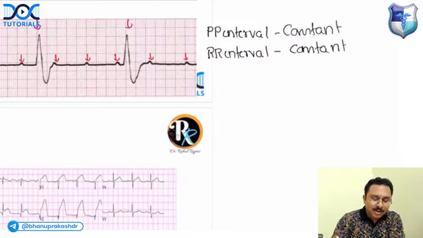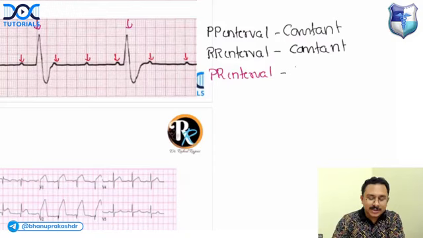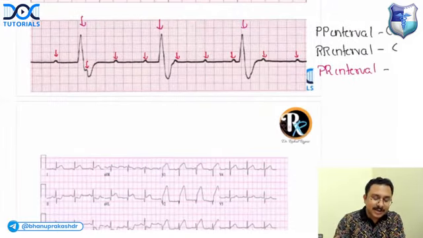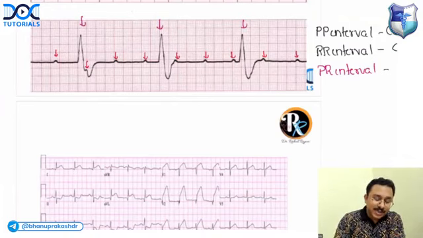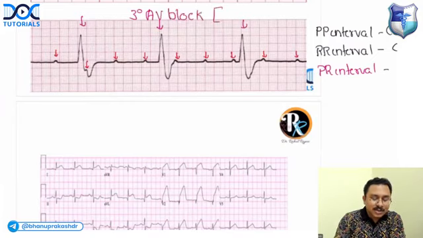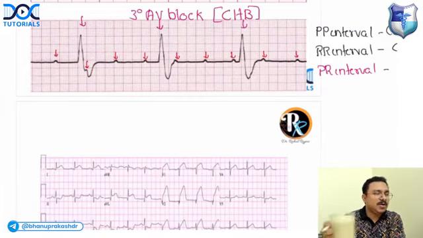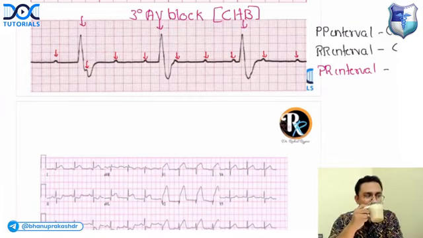Now answer me, what happens to the PR interval? Is it constant or is it varying? This is a varying one. So this condition is characterized by AV dissociation, atrioventricular dissociation. This is seen in third degree AV block, which is also called complete heart block.